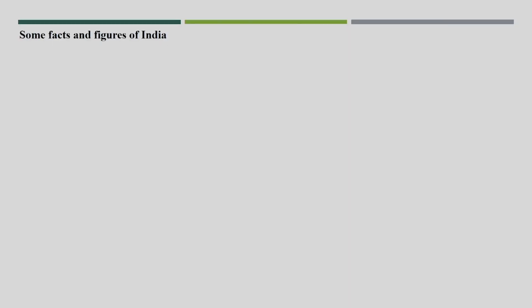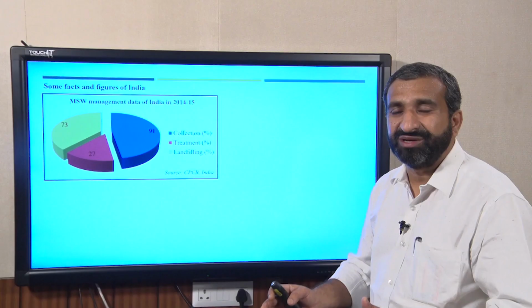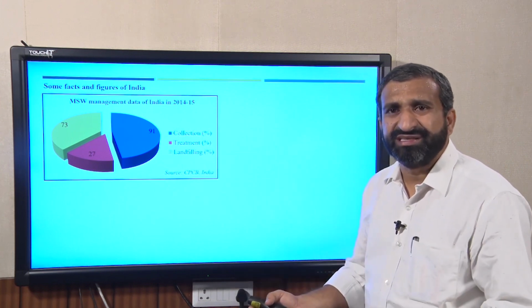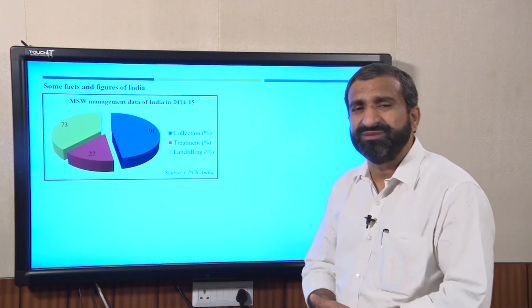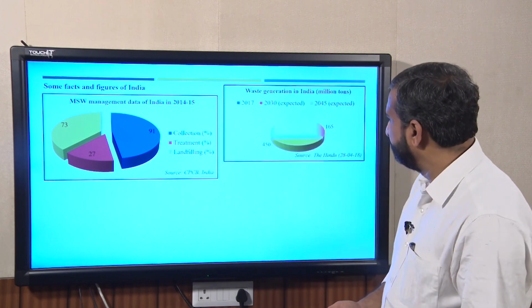Another, here I am giving some facts and figures of India on why we have to promote more recycling or more treatment facilities at household level or community level. If you see the waste management data in India for 2014-15, collection is 91%, but treatment is only 27%, and most of the waste goes to the disposal site. This is the status in 2014-15. Currently, in 2019-20, the collection efficiency has obviously increased because of the Swachh Bharat Mission, but most of the waste still goes to the disposal site.